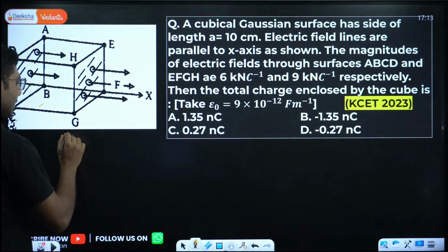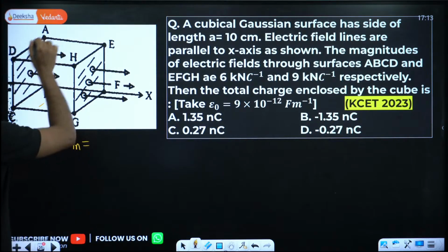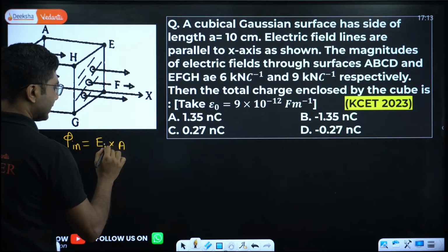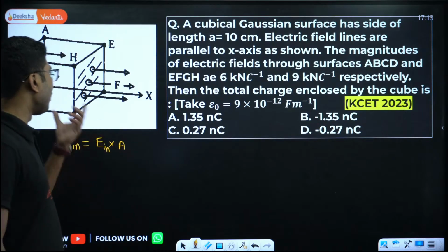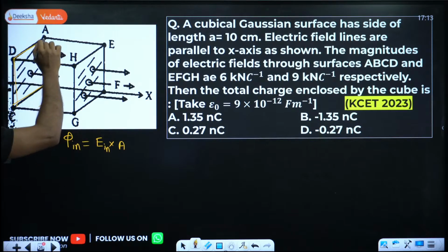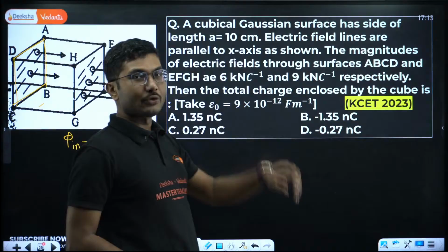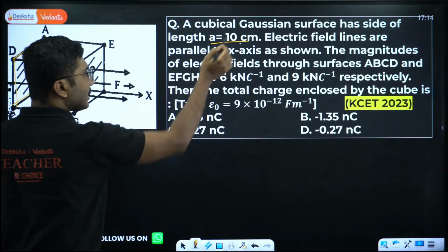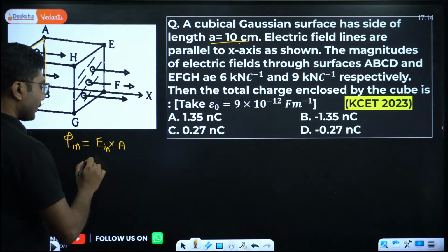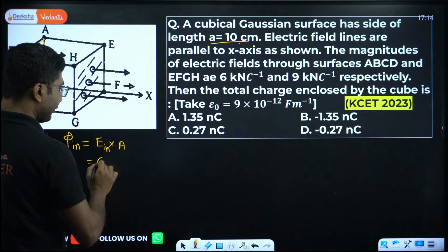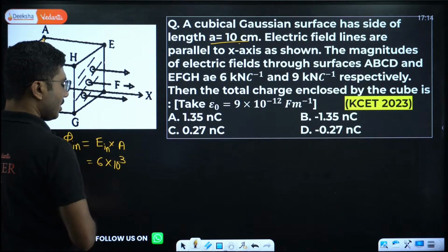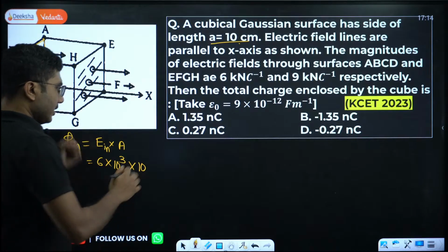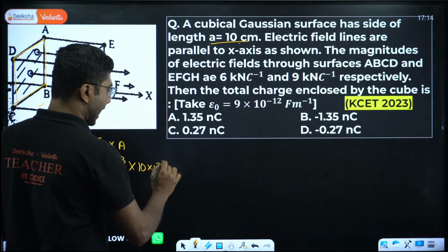So what is the incoming flux? Incoming flux is electric field into the area. Whatever is the incoming electric field into the area of ABCD is the net incoming flux. How to calculate the area? This is a cube, that means the area is a square. 10 centimeter is given as the side. So the incoming flux is 6 kilonewton, kilo means 10 to the power of 3, and the area is 10 centimeter into 10 centimeter. You have to convert centimeter into meters as always.